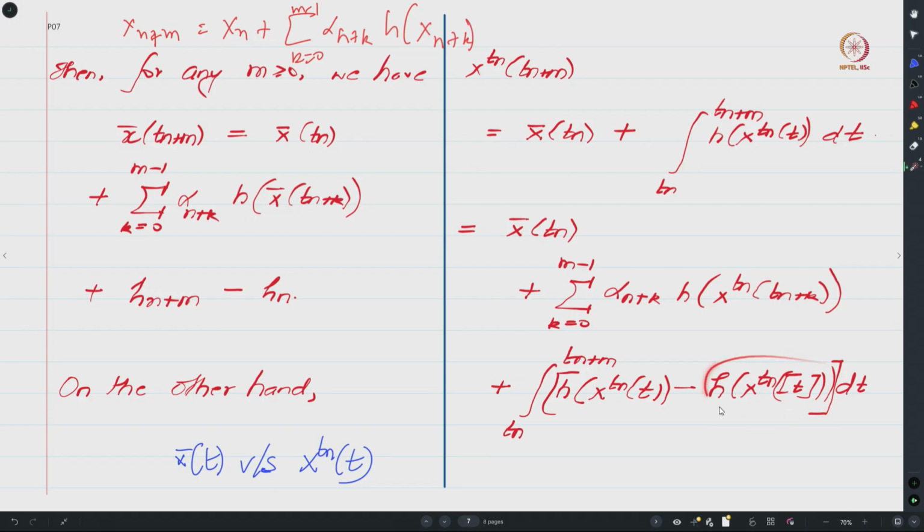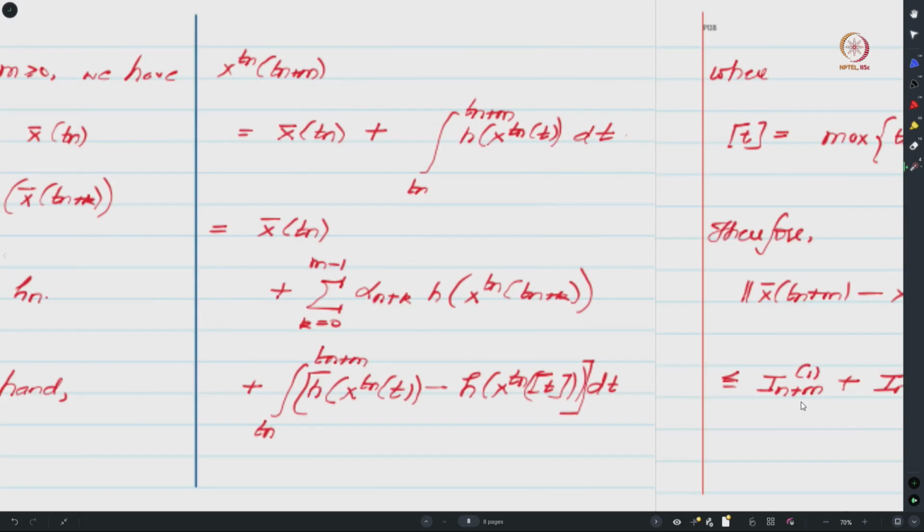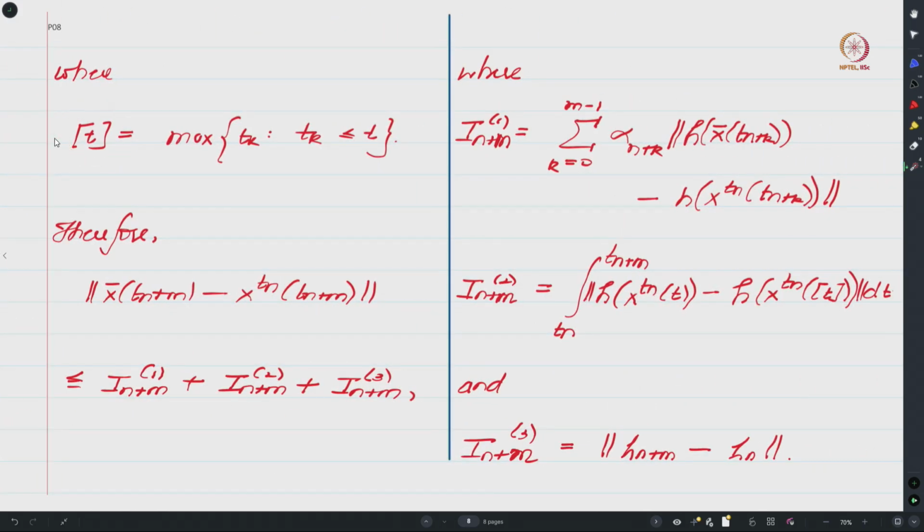Okay, so we have written some expression in a fancy way, but if you take the integral of this, it is exactly this expression, and now I am going to illustrate why that is the case. If you see here, the argument includes a square bracket t. Let me first define this: it is the max of Tk such that Tk is less than or equal to t. Is this okay?